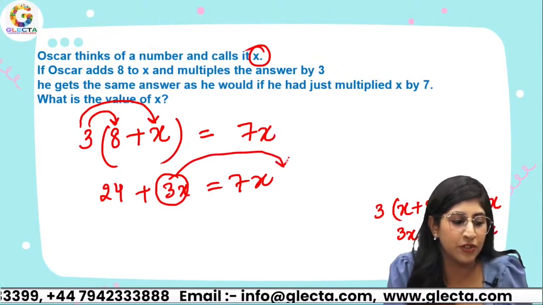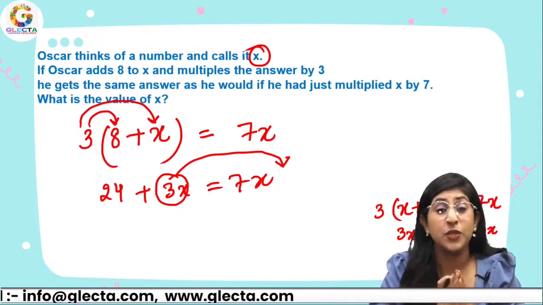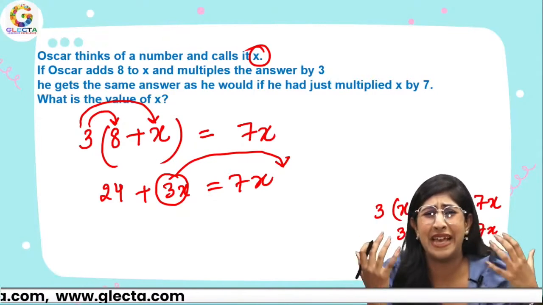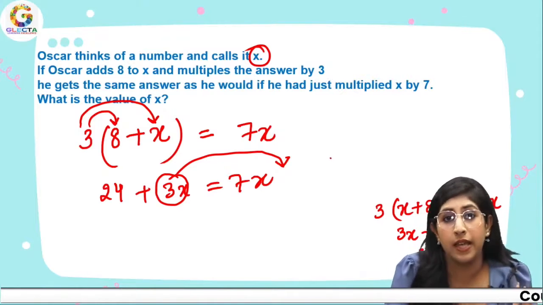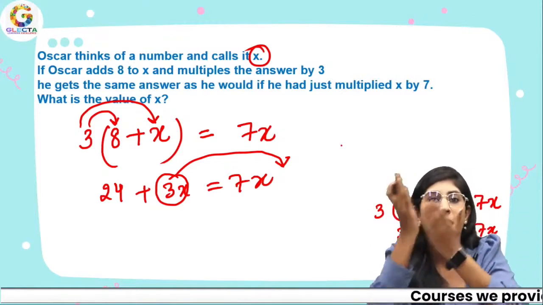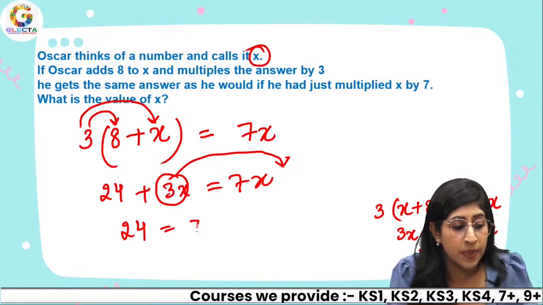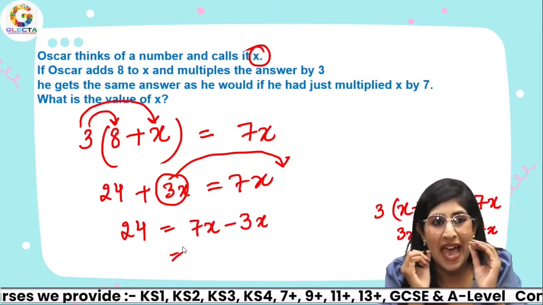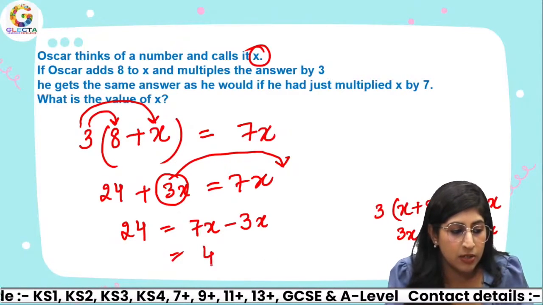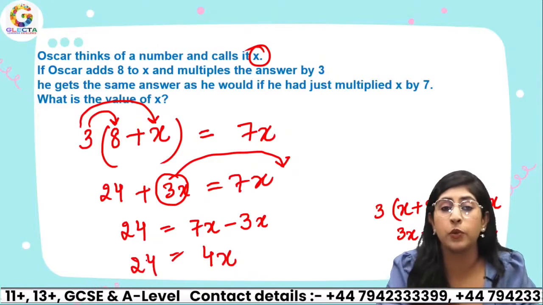If I shift it to the right side, adjustment always gives us problems. So when I shift it to the right side, it becomes sad, like, why are you shifting me to the right side? So it gets subtracted; it was positive, but when I shifted, it became negative. So I would write 24 equals 7x minus 3x. Keep this x as it is, and 7 minus 3 is 4. That's it. So you have 24 equals 4x.